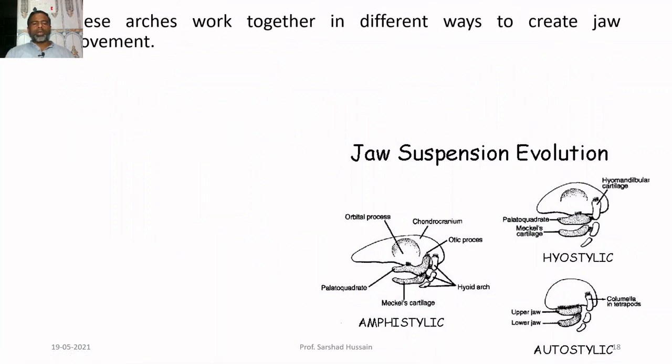Now, the arches that we have discussed till now work together in different ways to create jaw movement, because they form the jaw and they articulate the jaw with the skull. So, in different animals they have different ways.